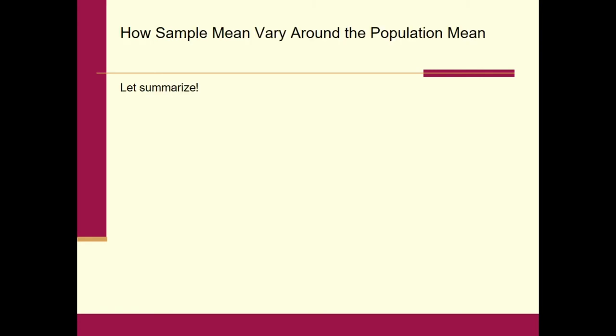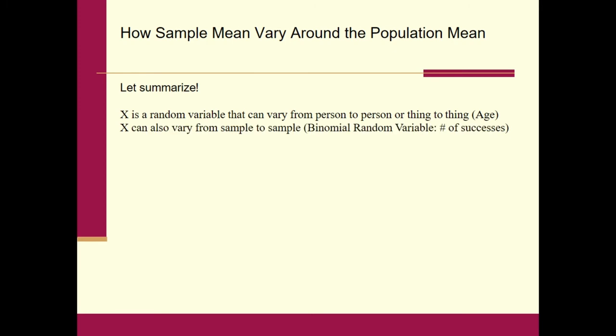So let's summarize a couple of things. Okay, first thing is not X bar, but X. X is a random variable that can vary from person to person or thing to thing, like age, time, weight, and so on and so forth. X can also vary from sample to sample, just like the binomial random variable, number of successes out of a certain number of trials, and think of the number of trials as a sample size.